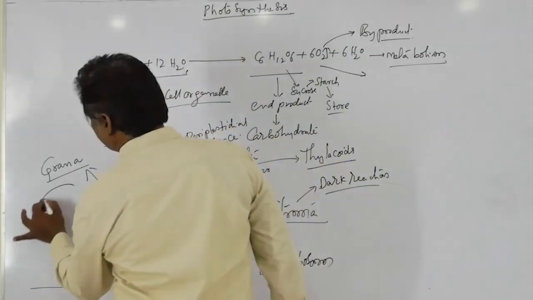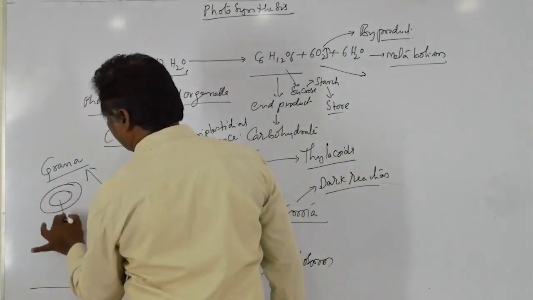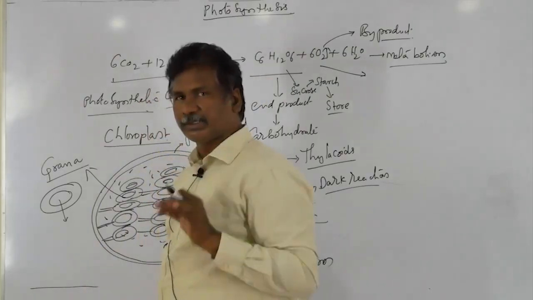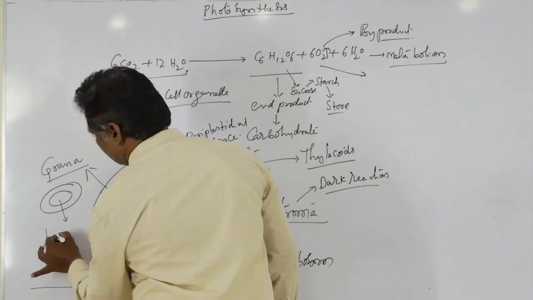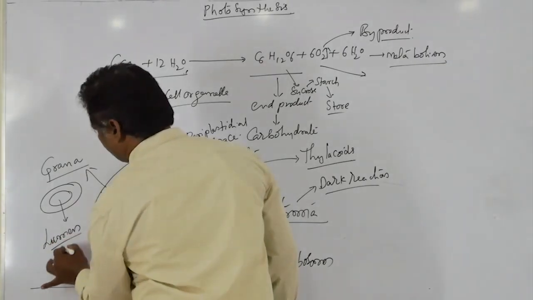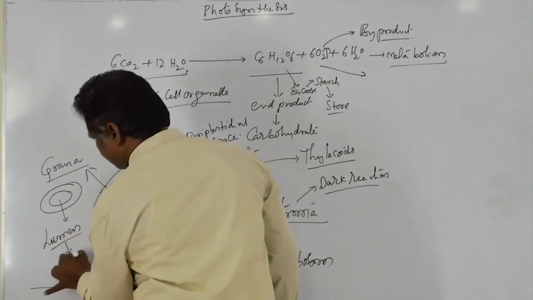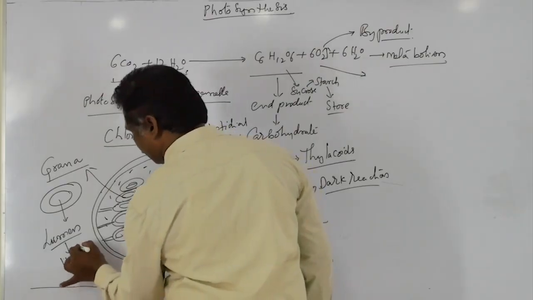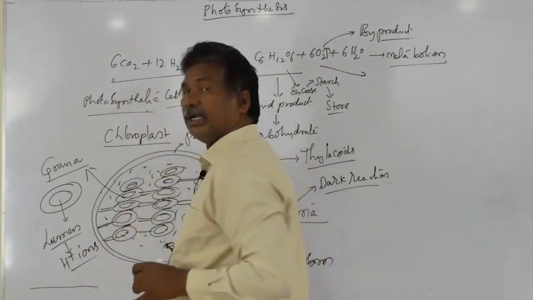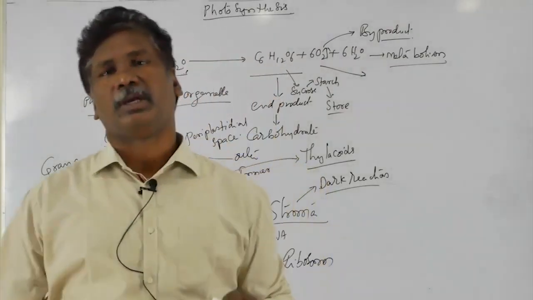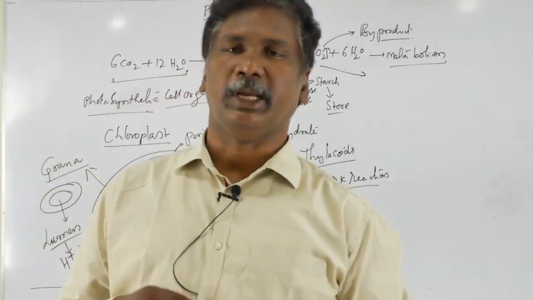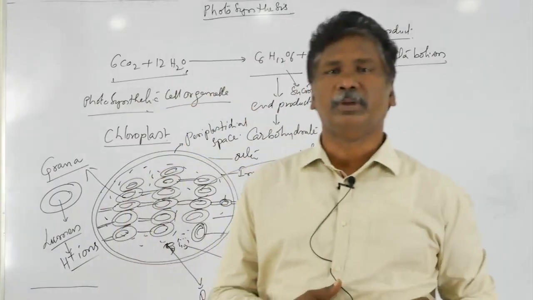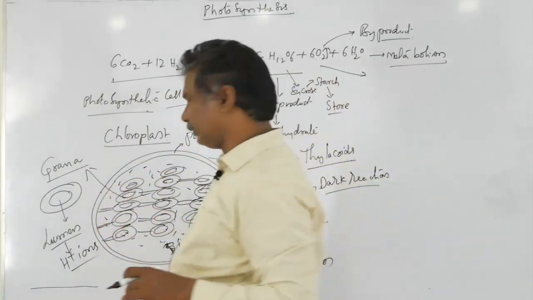So when we are observing the structure of grana, centrally located, there is an empty space. That empty space present at the grana is called lumen. That lumen acts as a reservoir for H plus ions. During ATP production, H plus ions are accumulated within the lumen. Those H plus ions are mainly helpful for the formation of ATP during the light reaction.